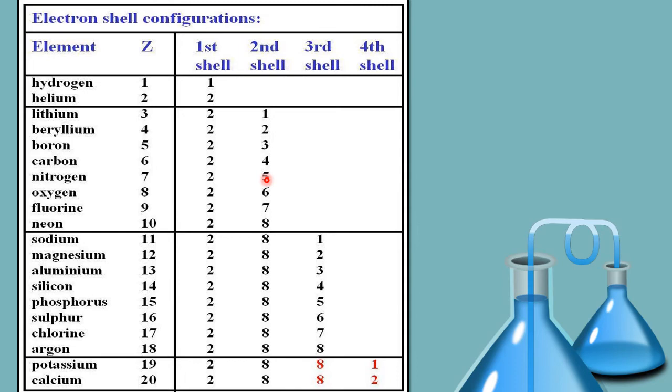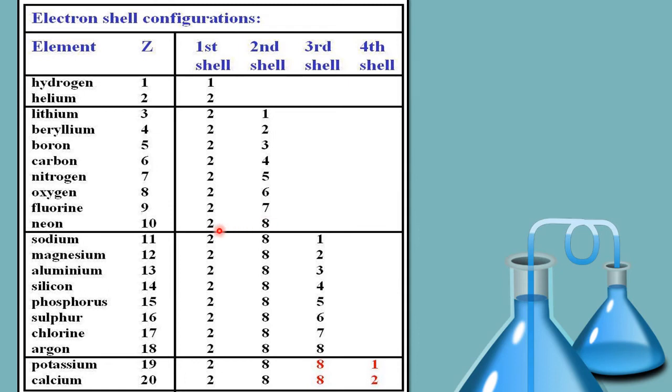So what does nitrogen do? Nitrogen prefers to gain 3 electrons so that this shell will be complete. After gaining 3 electrons, nitrogen's electronic configuration will be 2 and 8. So in order to complete the outermost shell, atoms lose electrons or gain electrons.